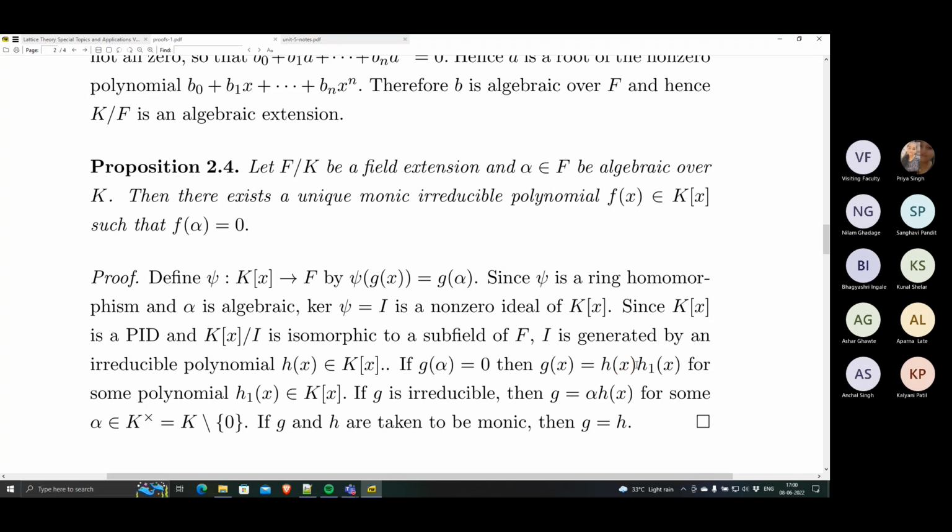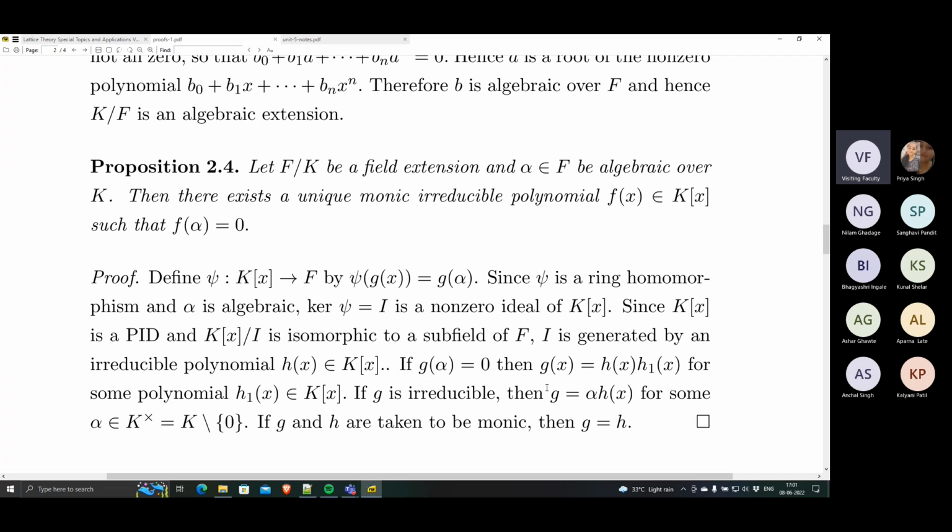Further, if we say that g should be irreducible, not just a monic polynomial vanishing at alpha, then an irreducible polynomial that is a multiple of another irreducible polynomial can only be so by scalar multiplication.